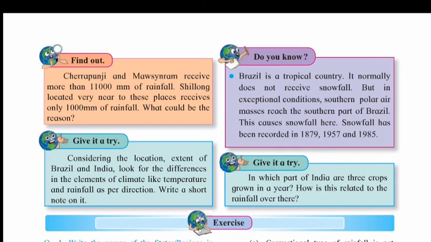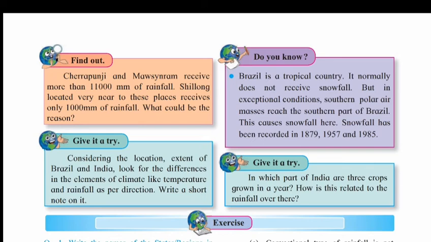Find out the column. Cherrapunji and Mawsynram receive more than 11,000 millimeters of rainfall. As I said, 11,000 millimeters of rainfall, Cherrapunji and Mawsynram. Shillong, located very near to these places, receives only 1,000 millimeters of rainfall. You can see the difference. What could be the reason? Try to find out on the internet, no problem.